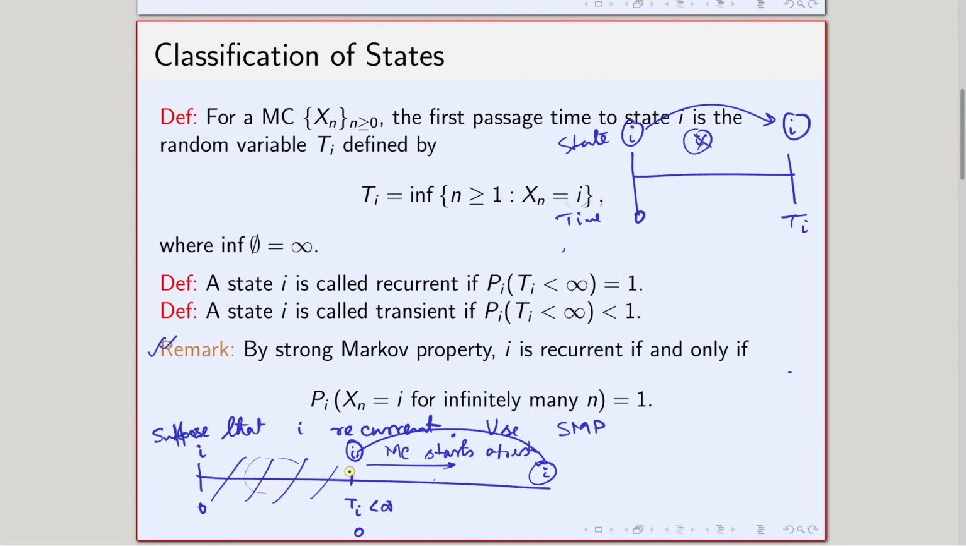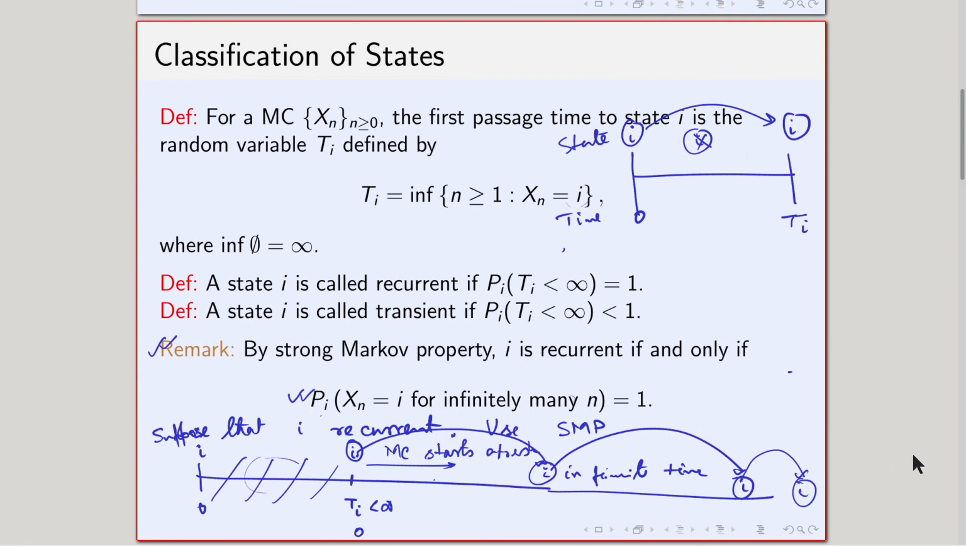So that means that starting from here, where the state is I, I will again come back to I in finite time. Next, starting from this I, again I will come back to I in finite time. So this will keep on happening, and this is exactly what this statement says: starting from I, I will come back to I again and again, infinitely many times, with probability 1. Using the strong Markov property, I come back to I, again I come back to I, again I come back to I in some time, and it is just repeating again and again.